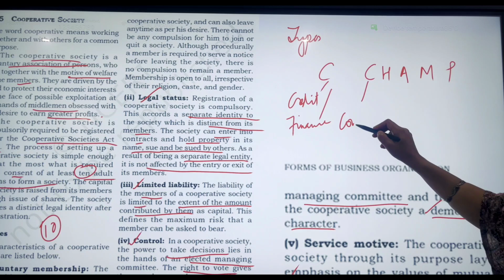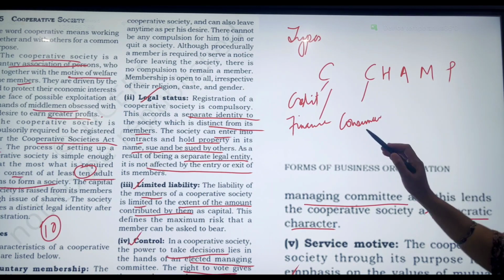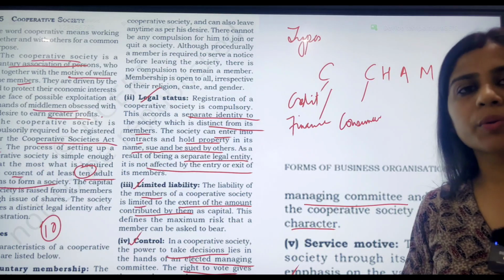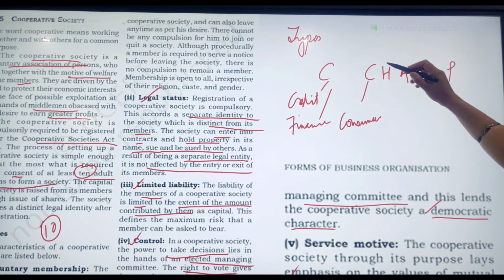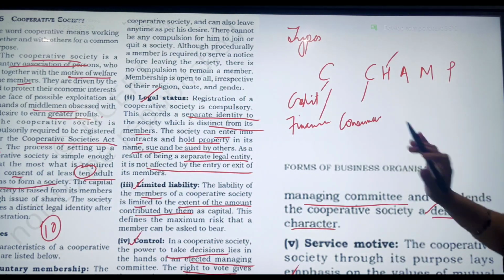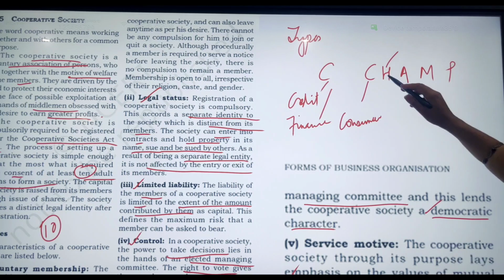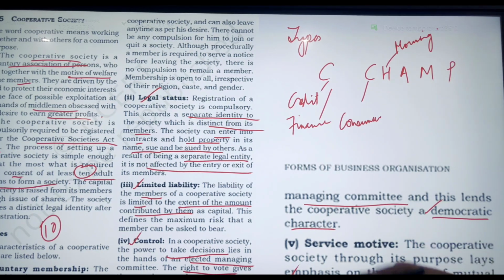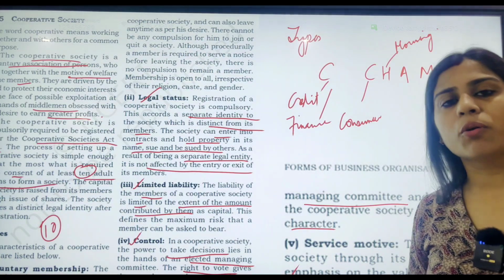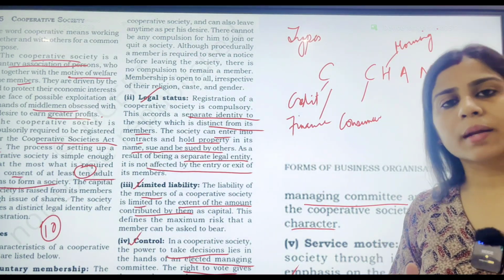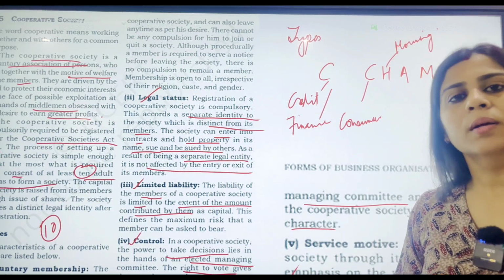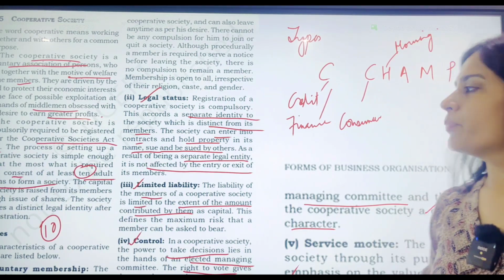Again, C is for consumer cooperative society, which aims at passing on the benefits of a combined negotiation to its consumers, and protects them from harassment by the suppliers. H represents housing cooperative society. This you might have seen, students, in the nearby colonies where they are set up using cooperative societies. The names are kept accordingly, and all the involved members get benefit out of the group negotiations or common interest.